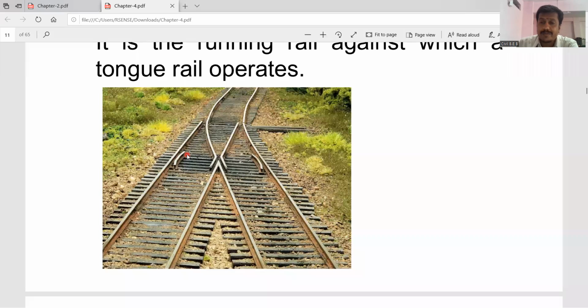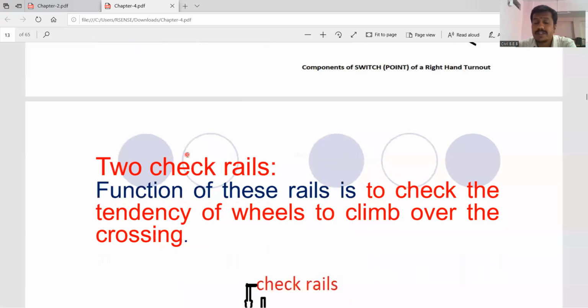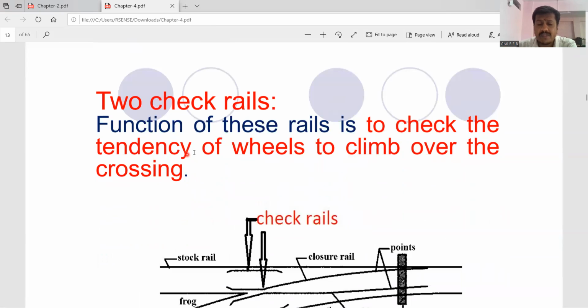So to check the tendency of the wheels, the function of this rail is to check the tendency of the wheels to climb over the crossing.